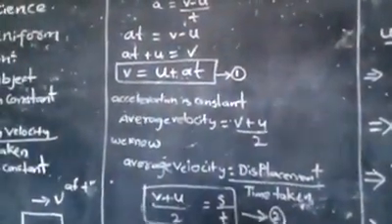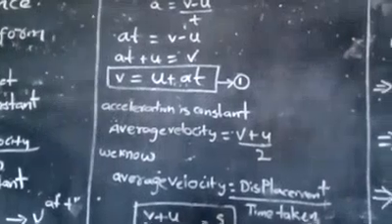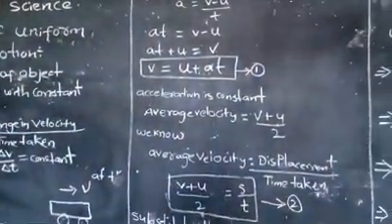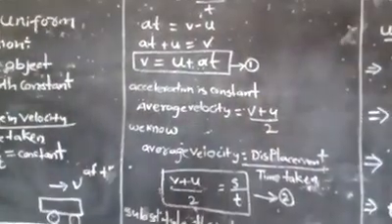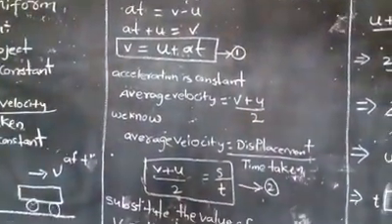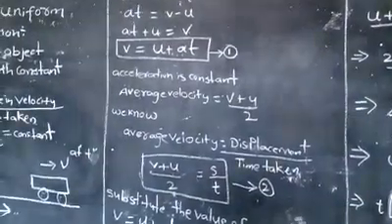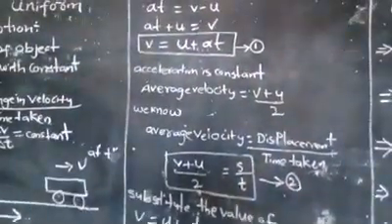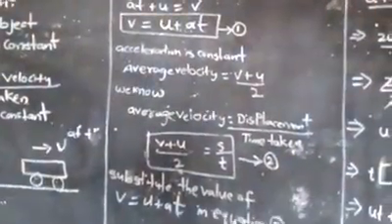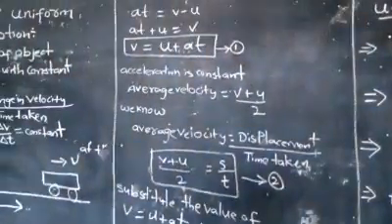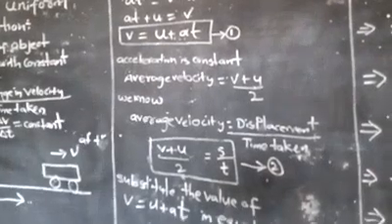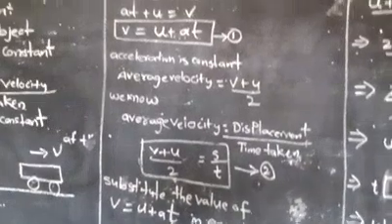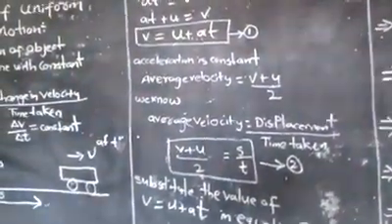a = (v − u)/t. So we wrote this. In this case you observe that the t dividing on one side, when you shift it to the other side, is multiplying with a. So we wrote at = v − u.